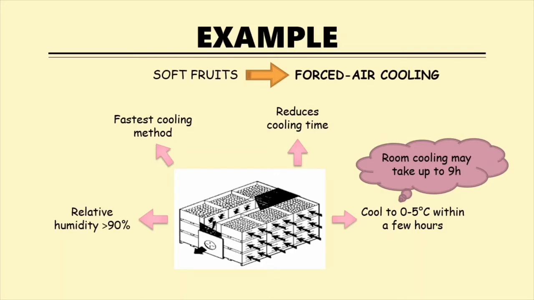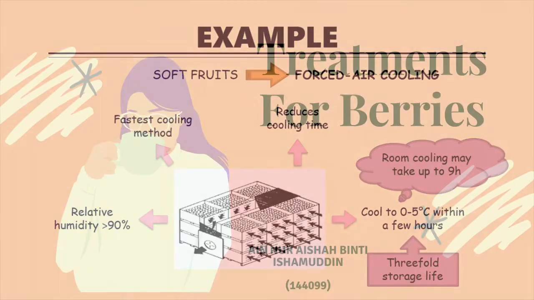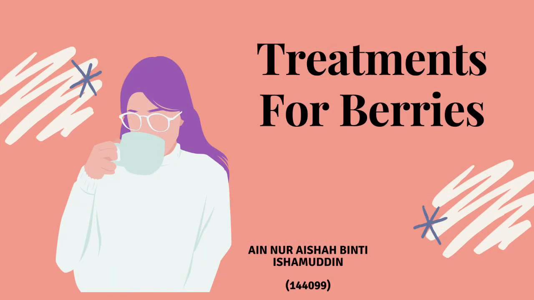Without the right amount of humidity, they lose moisture. For instance, the loss of moisture will turn plump, juicy blackberries into small, shriveled and black rocks. Plus, when strawberries rapidly cool down to 0 degrees Celsius, they show a threefold storage life compared to those fruit maintained at 10 degrees Celsius.